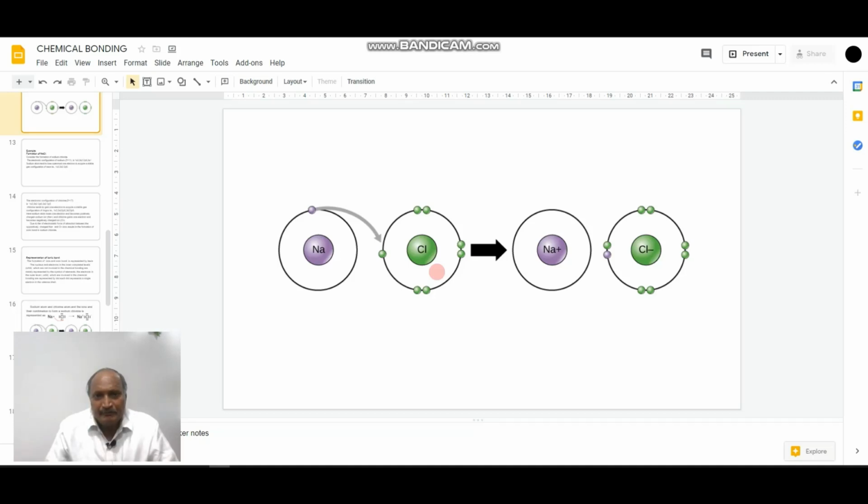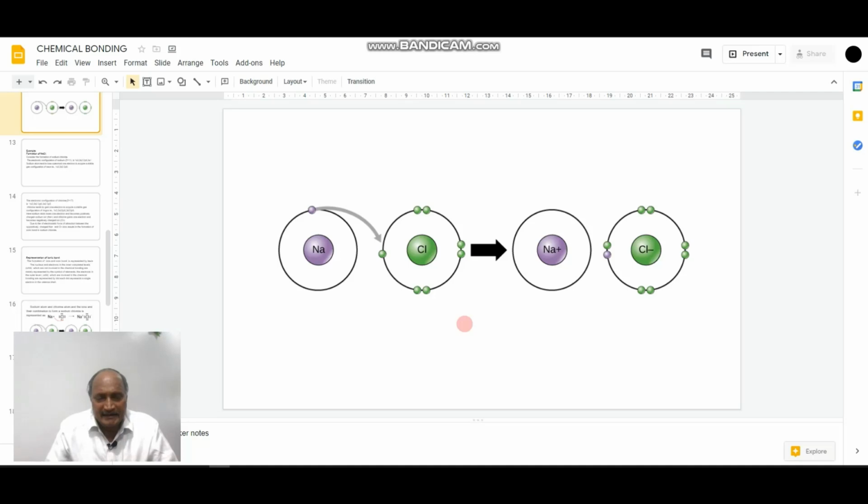So, by the transfer of an electron from sodium and the gain of an electron by chlorine, oppositely charged sodium cation and chlorine anion are formed.